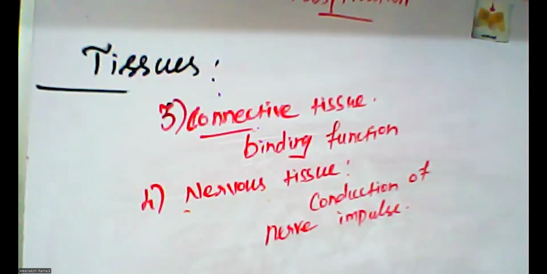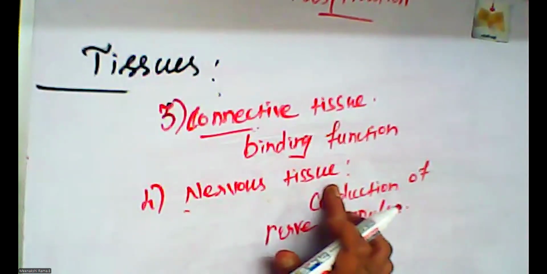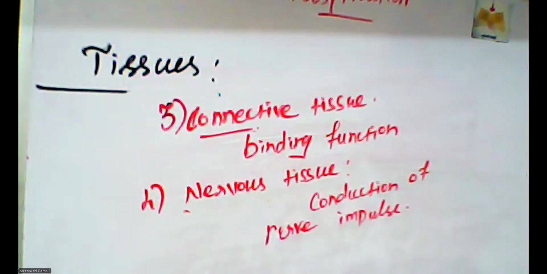Different kinds of actions are done in our body. So the impulses are passed with the help of the nerves. The nerves pass messages to the brain, and the brain passes messages to different organs. That kind of process is done with the help of nervous tissue. So nervous tissue is used for conduction of nerve impulses.